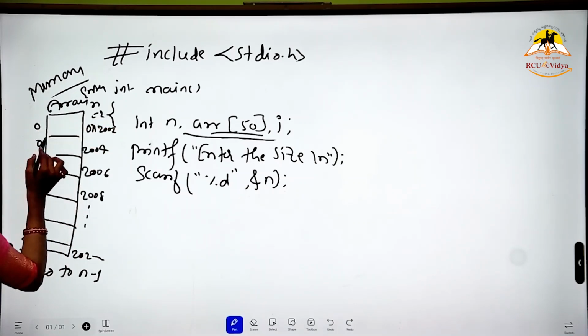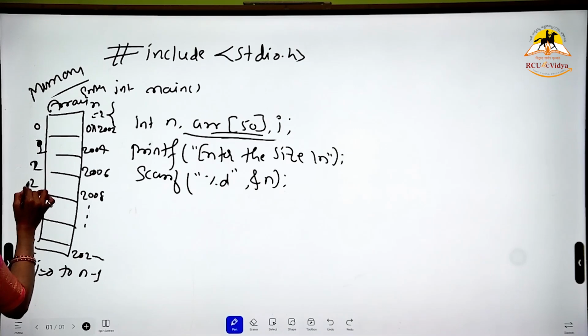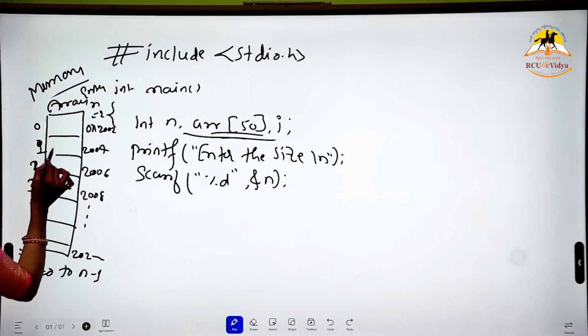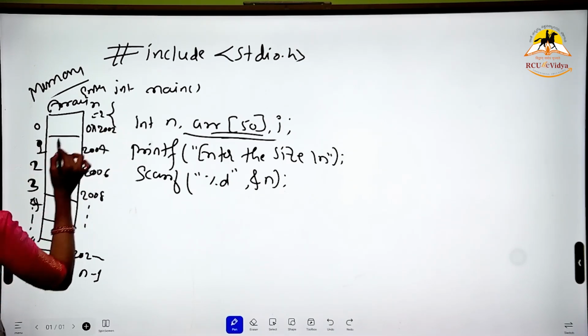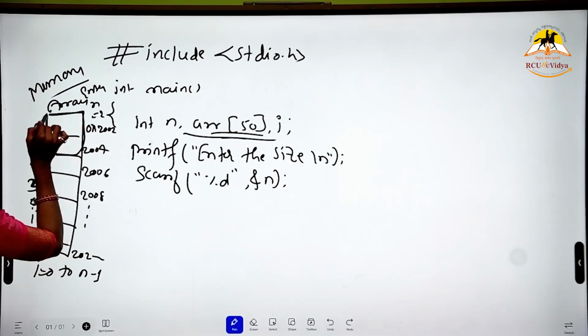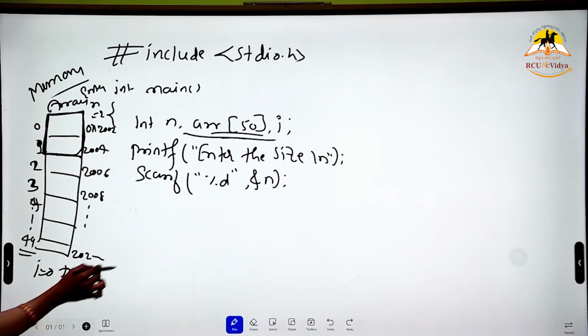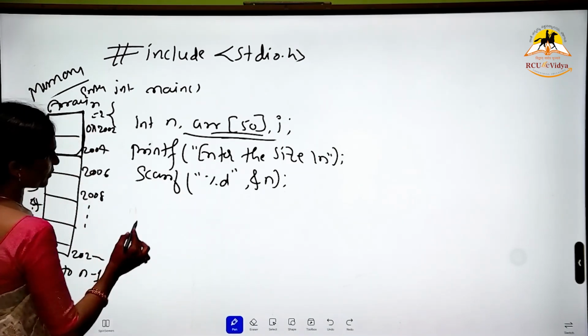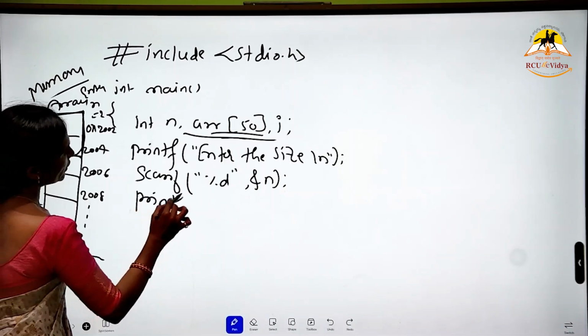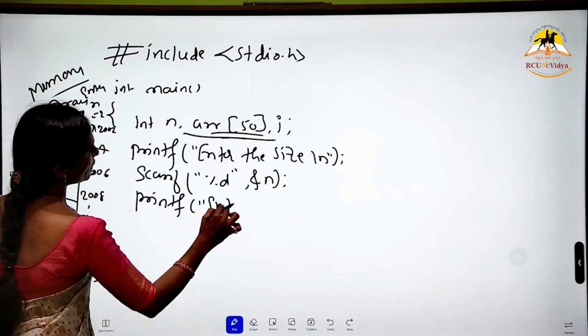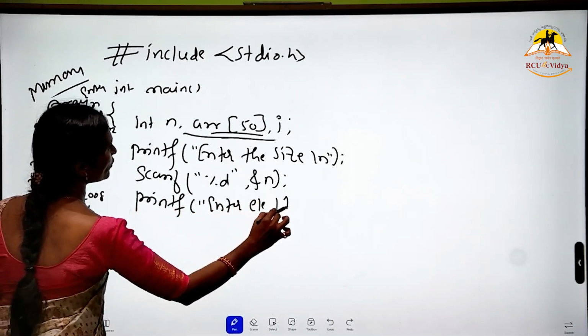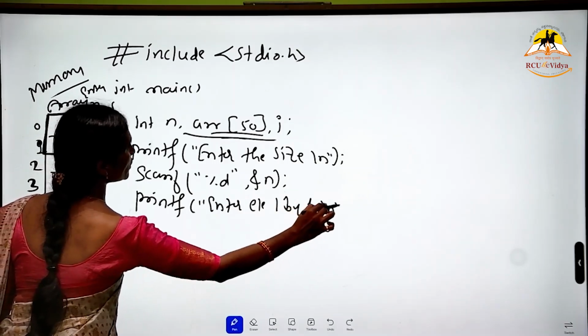So how much memory do I want to use at present? n equal to 2 means at present I want to use only this much memory. So n is given, and two elements I am going to enter. So printf, enter the elements one by one. I'm going to read the elements.